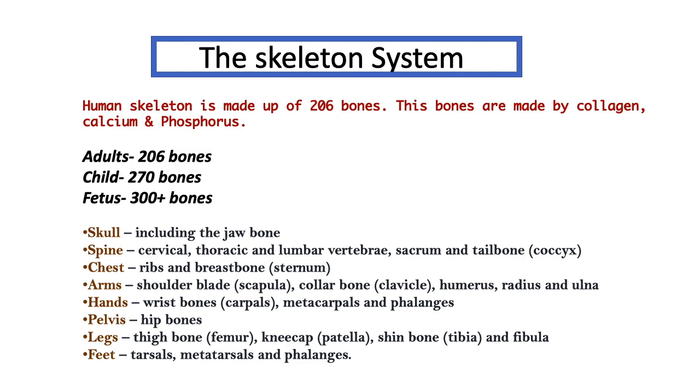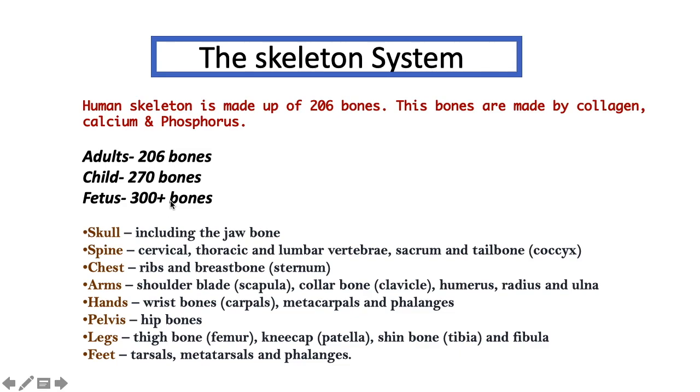So collagen, calcium and phosphorus are very important for our body, for our bones. If we talk about a child, they have 270 bones. And if we talk about a fetus, they have 300 plus bones.